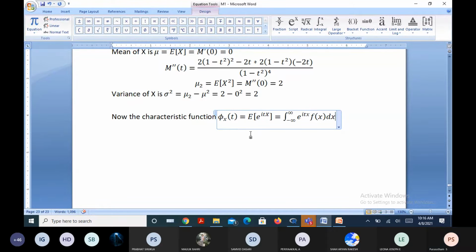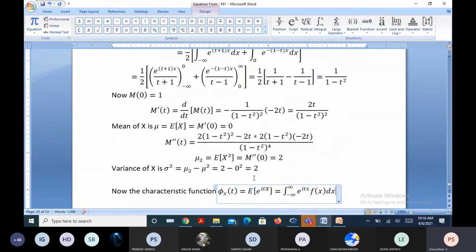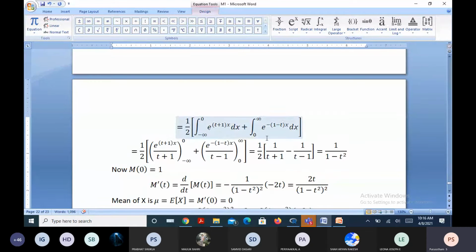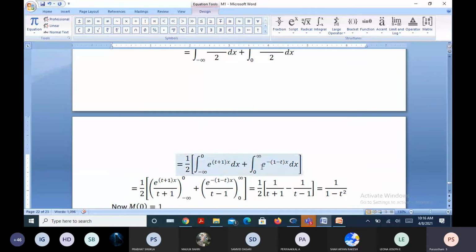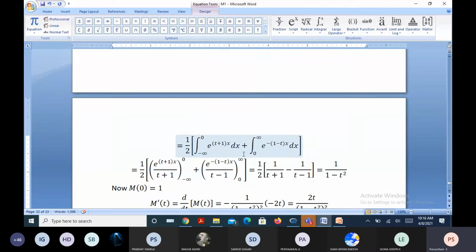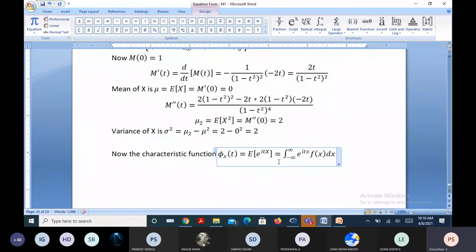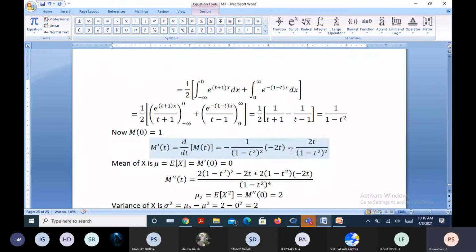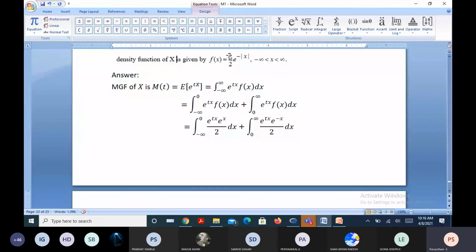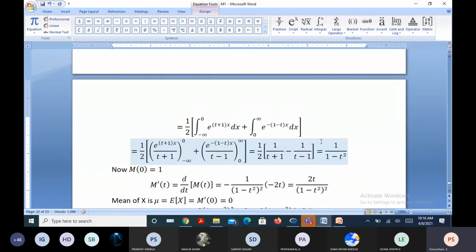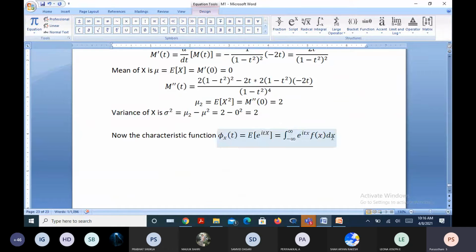Right, sir. Yes, sir. But as we already computed this integral, the moment generating function is valid for, or exists for, this function, half e to the power minus mod x. Hence, it is easy to verify that this result is going to be something like 1 over, wherever t is there, now this t I am replacing as it.